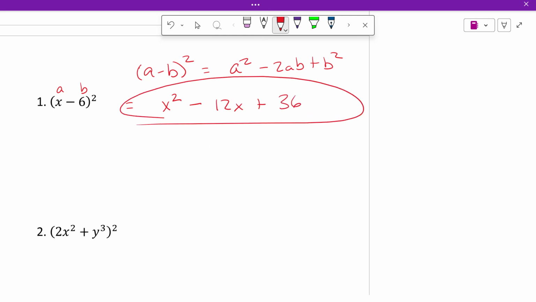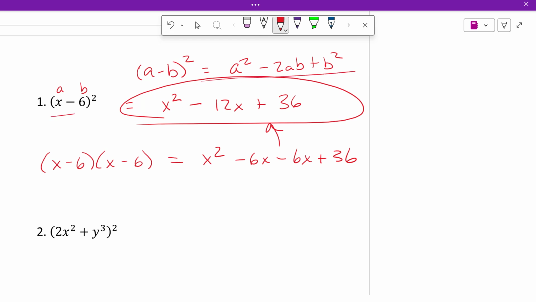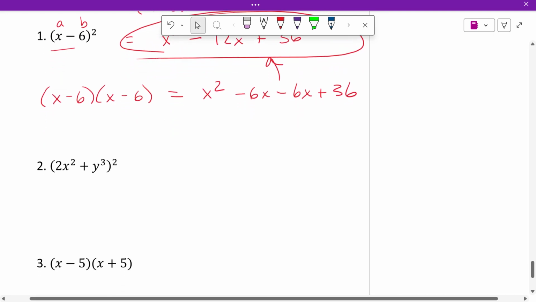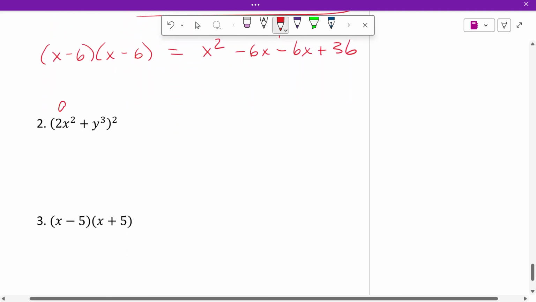Boom, you're done. Now, what if you go, boy, that doesn't feel very right to do it that way? Well, then you just write it twice and you FOIL. X times x is x squared minus 6x minus 6x plus 36. And then combine your like terms, and you're there. So either way you can do it. I'm not forcing you to use the pattern. Now, would it be nice to use a pattern? Yes, it'll help, especially in the upcoming sections. It'll help if you learn the pattern. But do you have to? No.